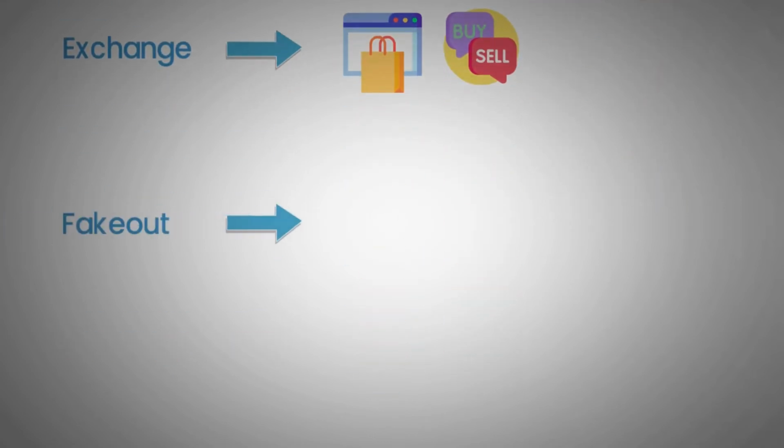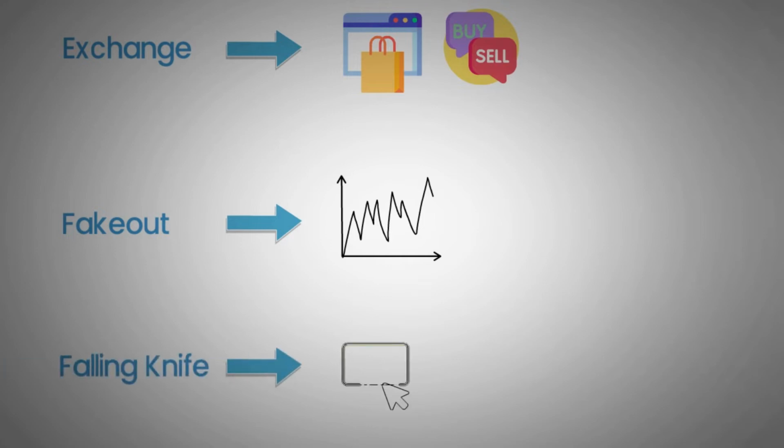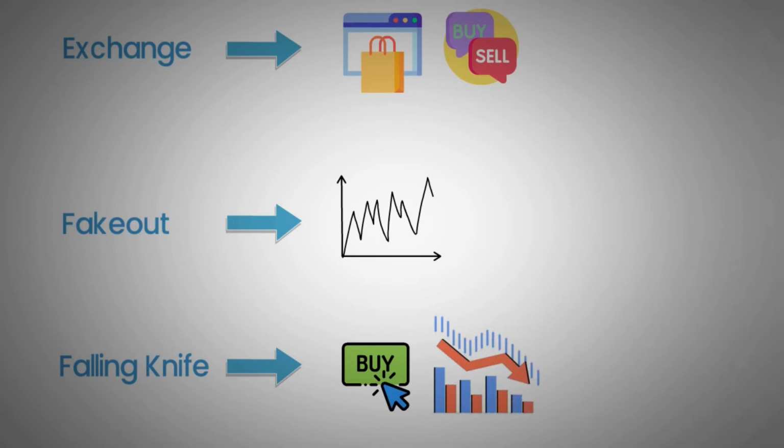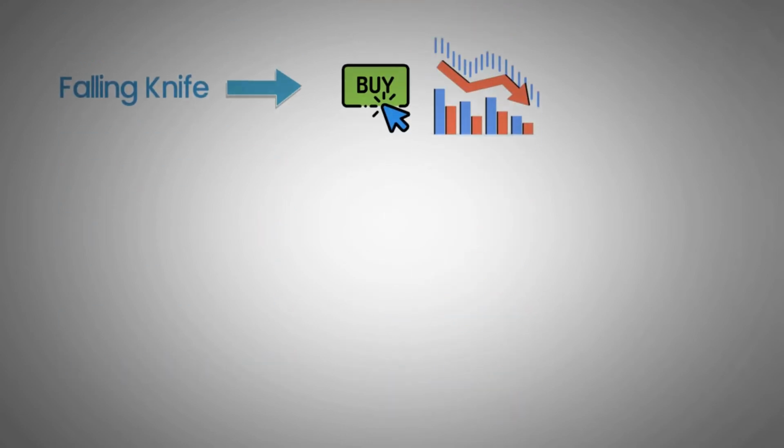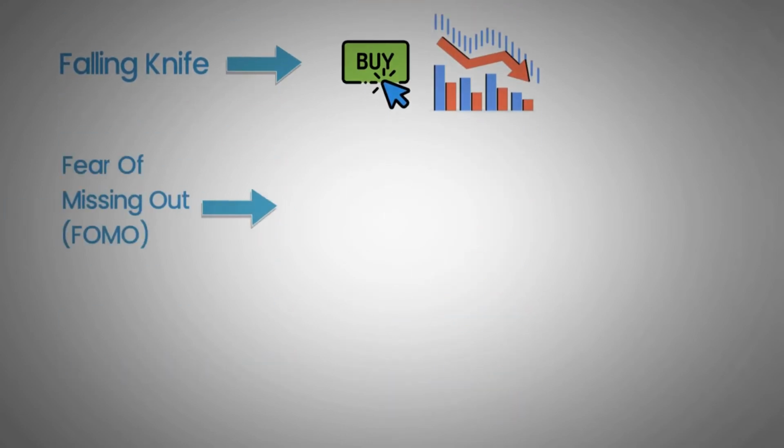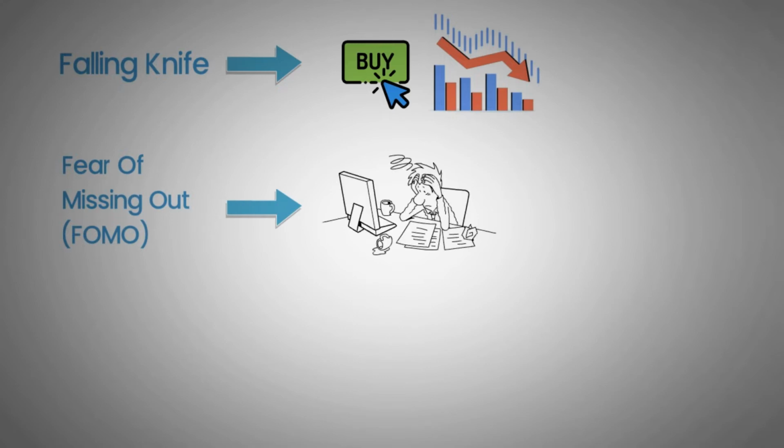Fake out. A situation where a trader enters a position betting on a price movement that quickly reverses or ultimately doesn't happen. Falling knife. Refers to the action of purchasing an asset while it is rapidly declining in price under the expectation that it will bounce. Fear of missing out, or FOMO. The feeling of fear and anxiety that you might be missing out on a potentially profitable opportunity.